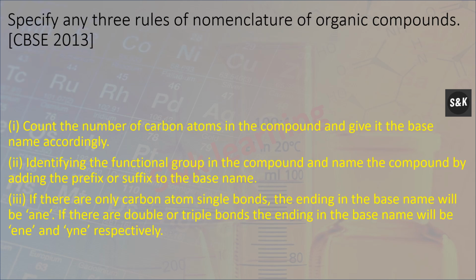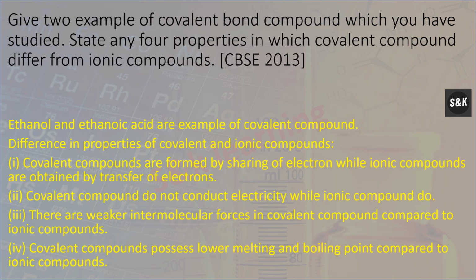Specify any three rules of nomenclature of organic compounds. Count the number of carbon atoms in the compound and give its base name accordingly. Identify the functional group in the compound and name the compound by adding the prefix or suffix to the base name. If there are only carbon atoms with single bonds, the ending in the base name will be "-ane". If there is a double or triple bond, the ending of the base name will be "-ene" or "-yne".